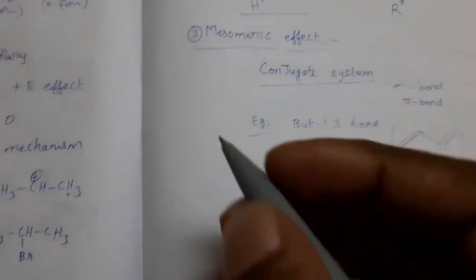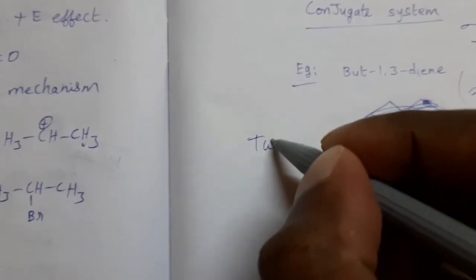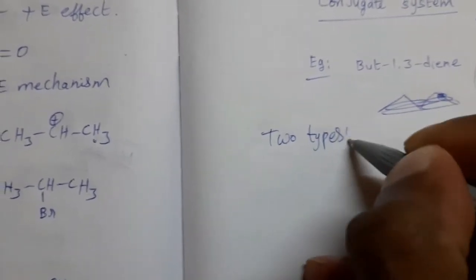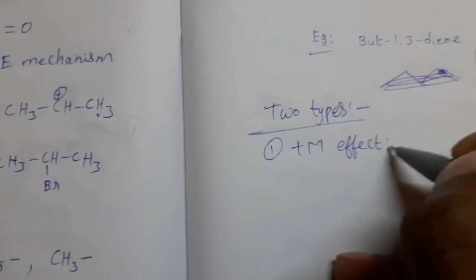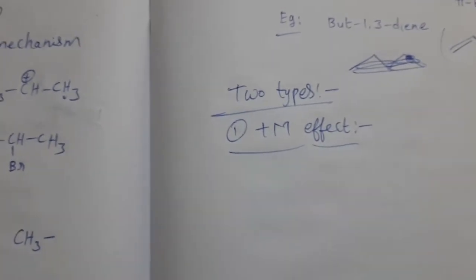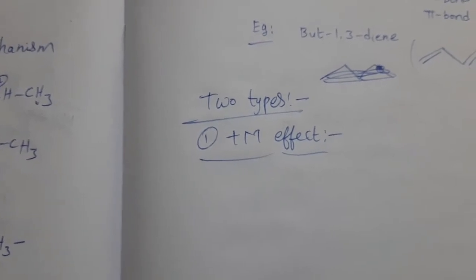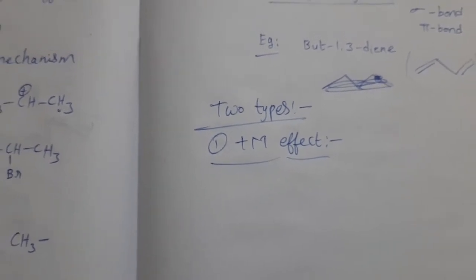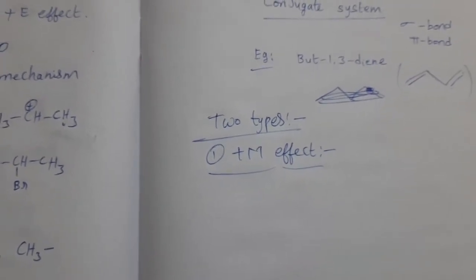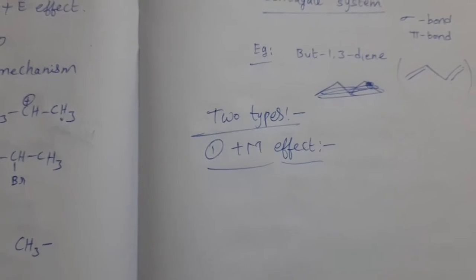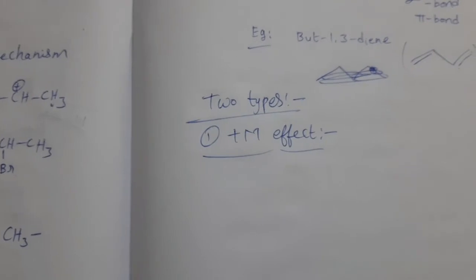This mesomeric effect, just like inductive and electromeric effect, is of two types. First one is plus M effect. A group or atom is said to have plus M effect, means the delocalization of pi electrons takes place away from that group. If in a molecule the delocalization of the electrons takes place away from a particular group, then that group is said to have plus M effect.